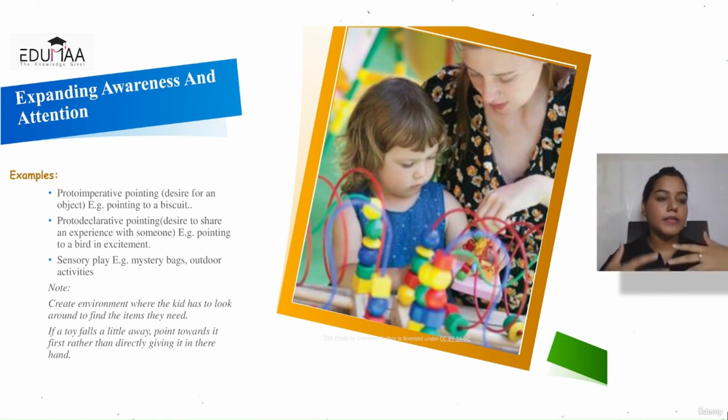It's close, very close to the child. Initially we'll start with proximal distance, then we gradually go on to increasing that distance to increase their awareness. But start with a little far away, just engage in pointing, helping them pay attention to that, and probably go and get that. And if, for example, a toy falls down, or something that they are engaging in right now falls away, they're playing with the ball, it just slips down and goes a little far away.